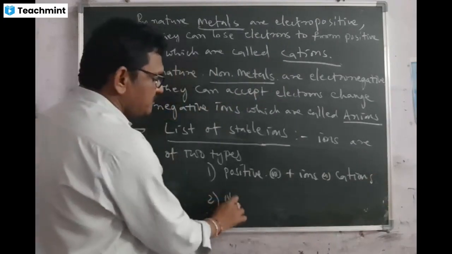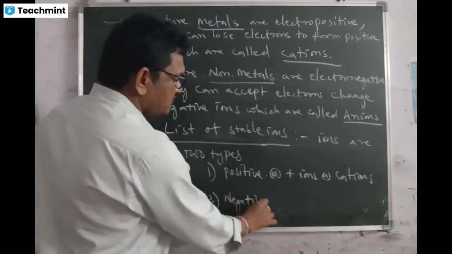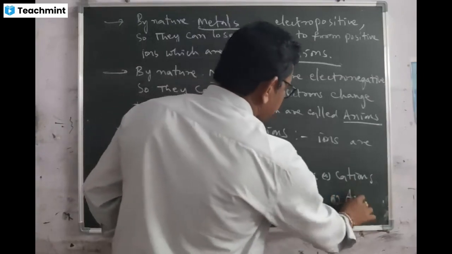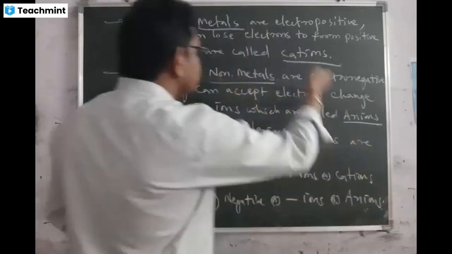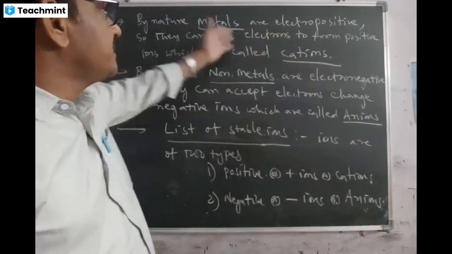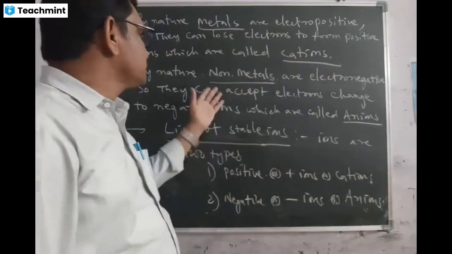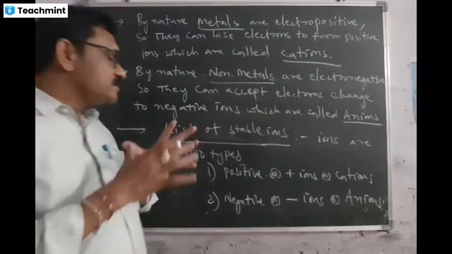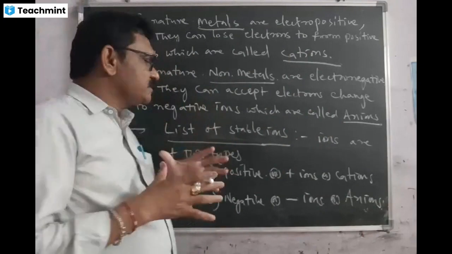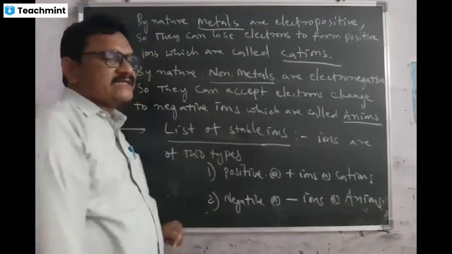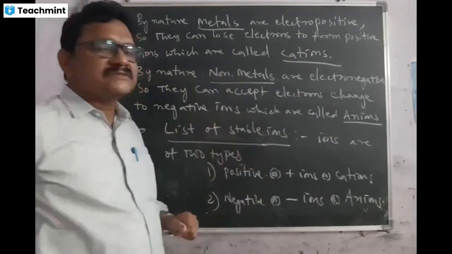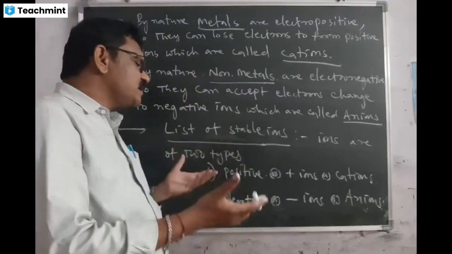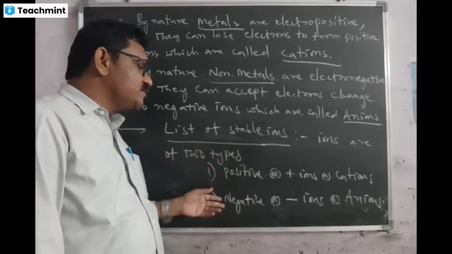Then second one, negative ions, shown with minus, also called anions. Just now we wrote on top, no, metals form cations as well as non-metals form anions. Then, in order to understand the chemistry in depth, we are going to study the list of stable ions. Today, our class is chemistry of stable ions. So these ions are broadly divided into two types: positive ions, negative ions.